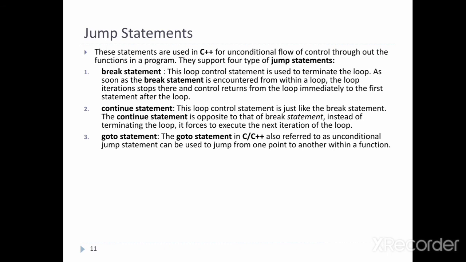Next one is the goto statement. The goto statement in C++, also referred to as an unconditional jump statement, can be used to jump from one point to another within a function. Goto is an unconditional branching statement of C++, and a goto statement can cause program control to end up anywhere in the program without checking for any condition, and a goto requires a label in order to identify the place where the branch is to be made. A jump statement can be used to jump from one point to another within a function.